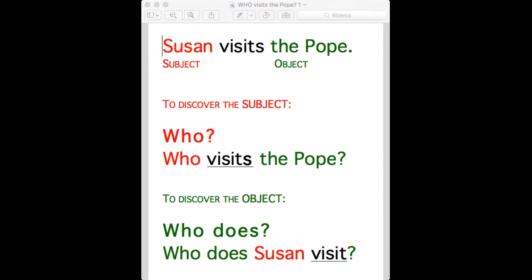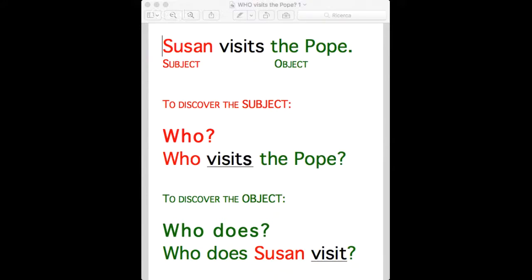Instead, if you know that Susan goes somewhere and visits someone, but you don't know who, you want to discover the object. Therefore, you ask, who does Susan visit? And the answer will be the Pope, because the Pope receives Susan's visit. This is an example in the present tense, but it works in all tenses.